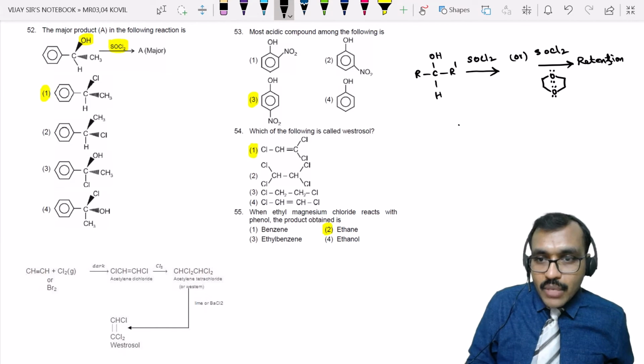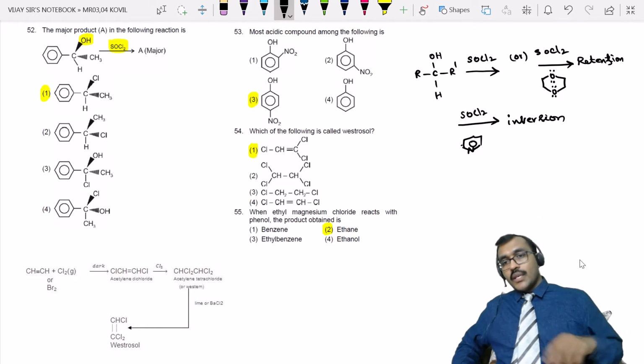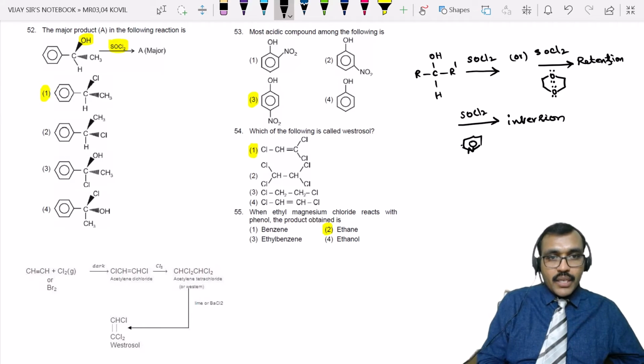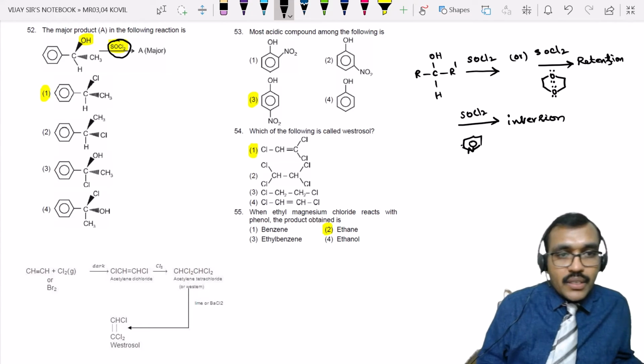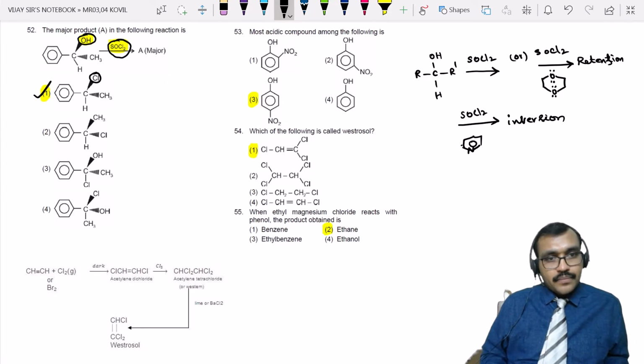If the same is allowed to react with SOCl2 in presence of pyridine, then you will get a product with inversion in configuration. As they have not mentioned pyridine here, the final product will be with retention in configuration. Retention in configuration means OH is gone, and in the same direction you will get chlorine. So 1 will be the product.